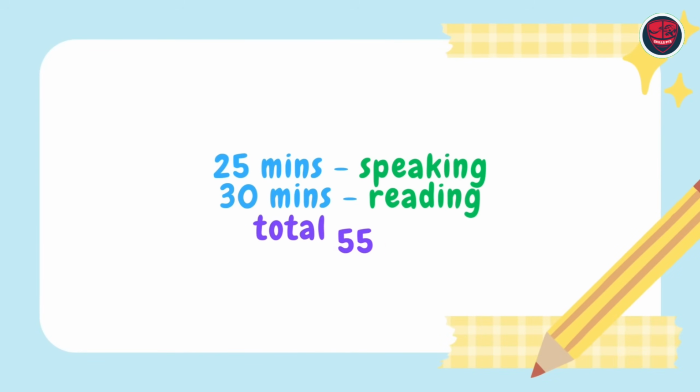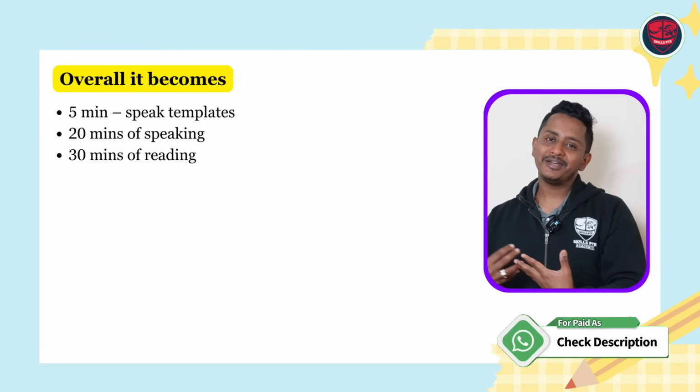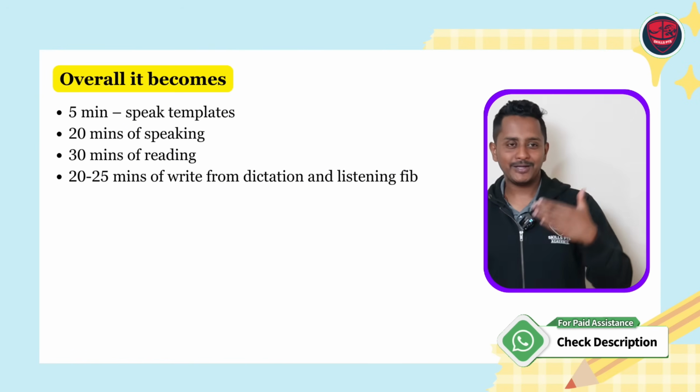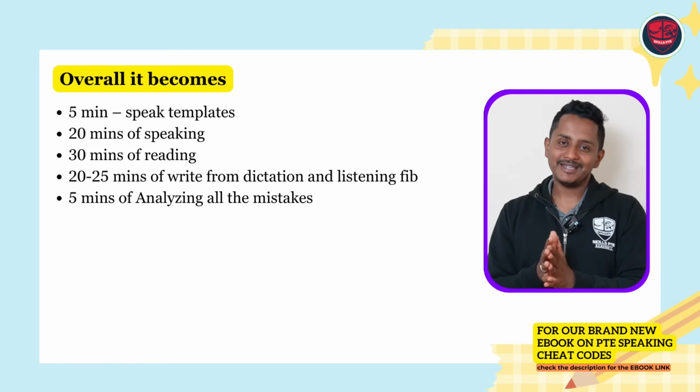So overall, including the speaking, the templates, 25 minutes for speaking, 30 minutes for reading. So overall, it's 5 minutes of speaking templates, some 20 minutes of speaking, some 30 minutes of reading, and then some 20-25 minutes with respect to write from dictation and listening fill in the blanks, and 5 minutes to analyzing all the mistakes that you've done. Overall, this contributes to close to 1.5 hours, and 1.5 hours towards the English improvement.